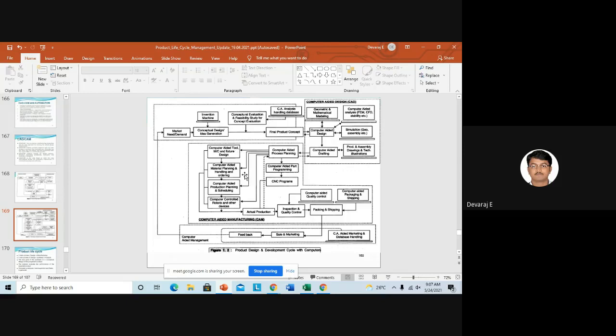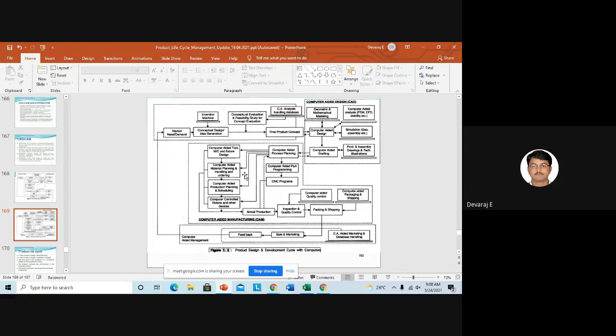So how much material is wasted, and how much material is required, everything we can analyze in computers first. That is virtual, to complete the task, to complete the product. That is planning. So how much time is required in one machine? We will not go directly to the real manufacturing system. We will see it in virtual first.